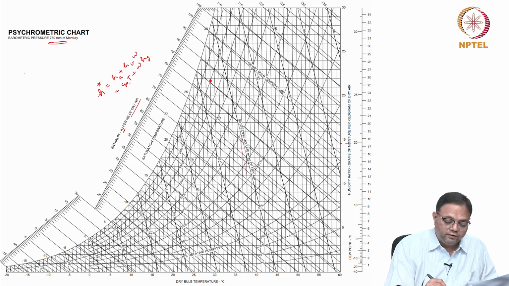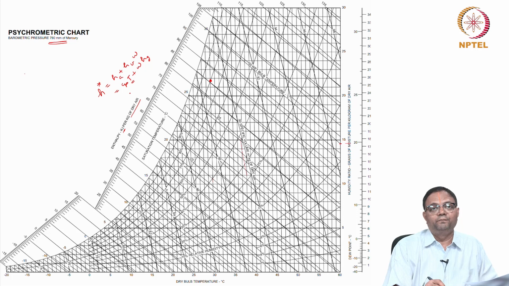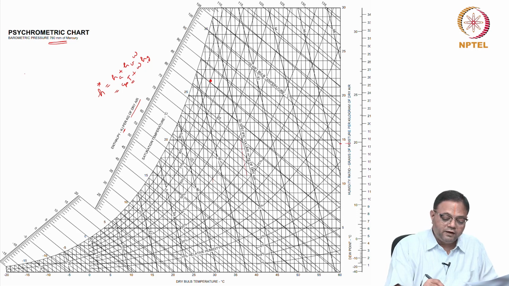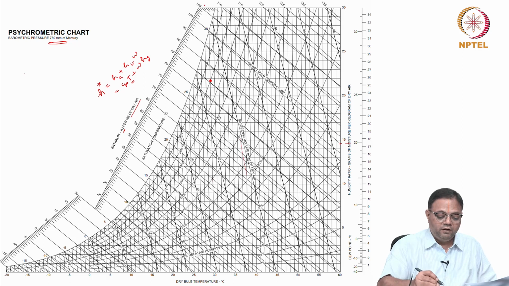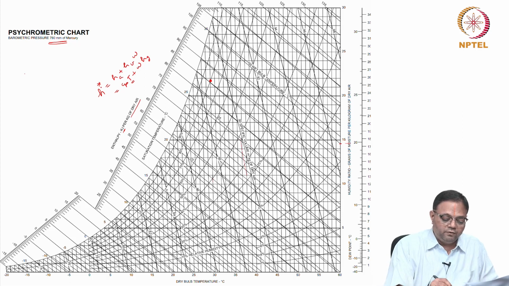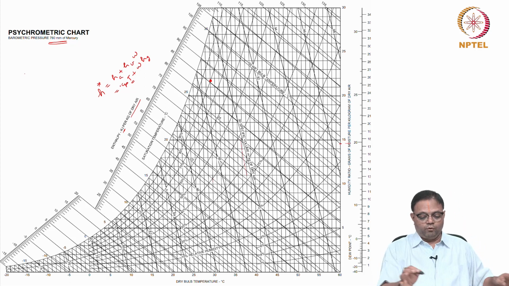Now this T, in this scale, is in degree centigrade, and Hg is the saturated vapor enthalpy at the given temperature T. So that is what is given here. If you multiply by the mass of dry air, you will get the total enthalpy. Okay, so this is about this chart.